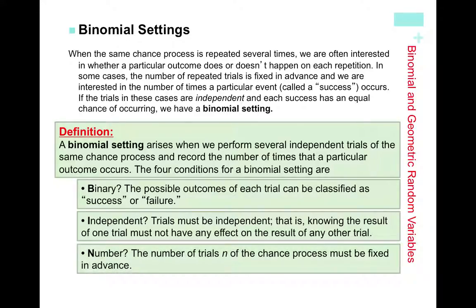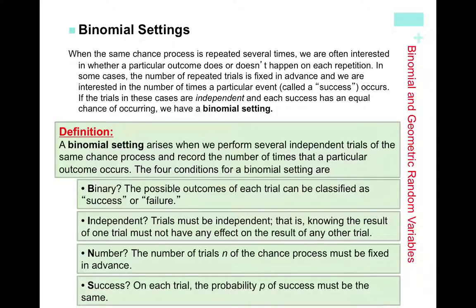Okay, they have to have the number of trials that are fixed. So I had 100 babies born. I had 5 flips of a coin, and then it was 8. I think we spun the roulette wheel 8 times. These are all fixed numbers. We're not doing it any more than 5 times flipping a coin. We're not looking at any more than 100 babies born. We're not looking at any more than 8 spins on a roulette table.